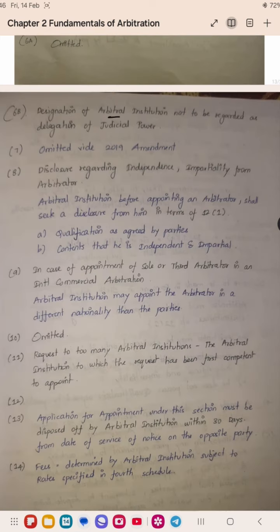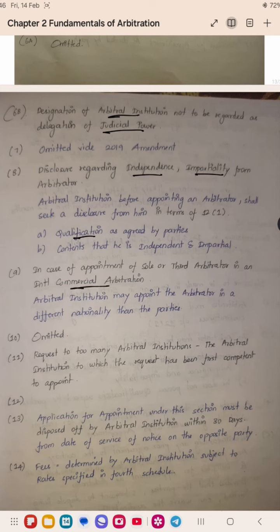The designation of the arbitral institution for appointing the arbitrator should not be regarded as a delegation of judicial power. The court is not delegating any of its judicial power. You should get a declaration or disclosure from the arbitrator regarding independence and impartiality, and he should also make a disclosure of his qualifications.